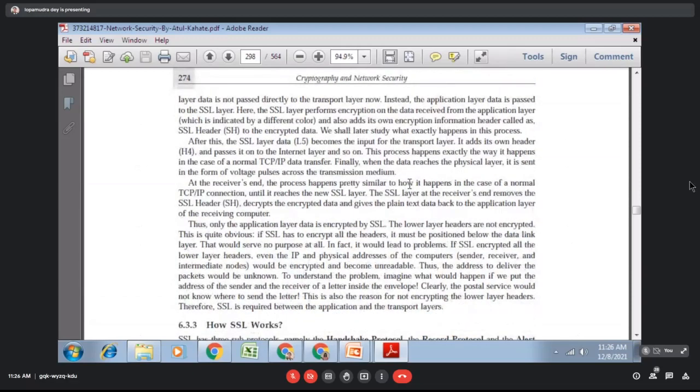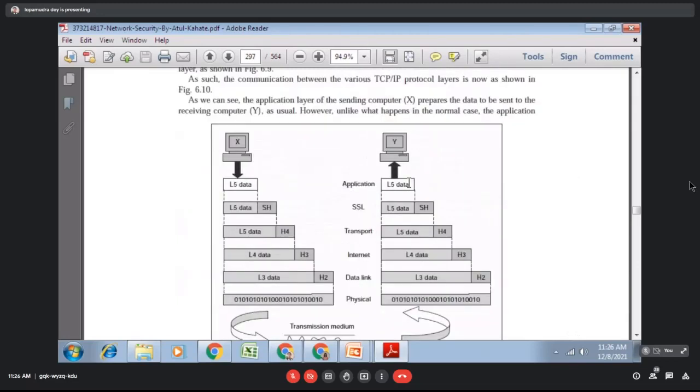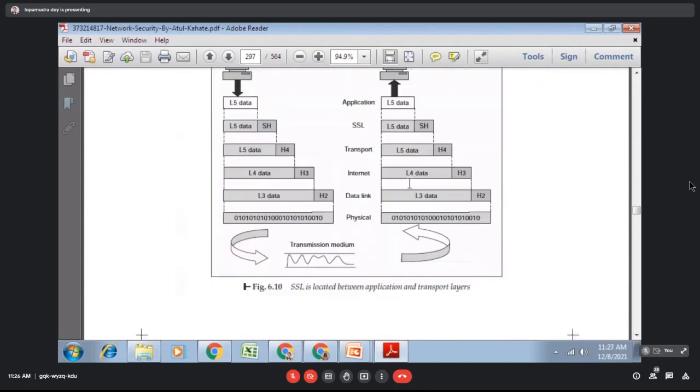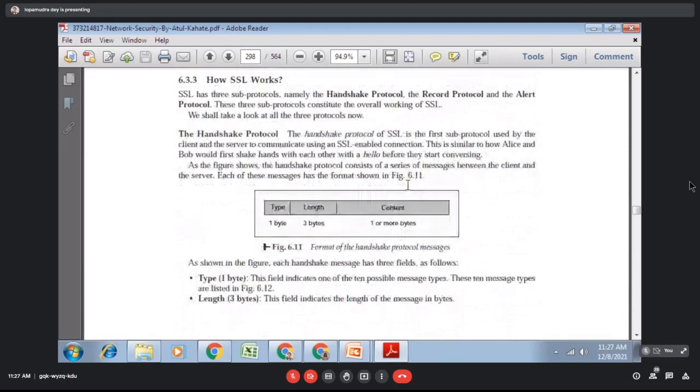So this is the layered architecture of the TCP/IP protocol suite, where the SSL layer sits between the application layer and the transport layer. Next, let's discuss how SSL works.